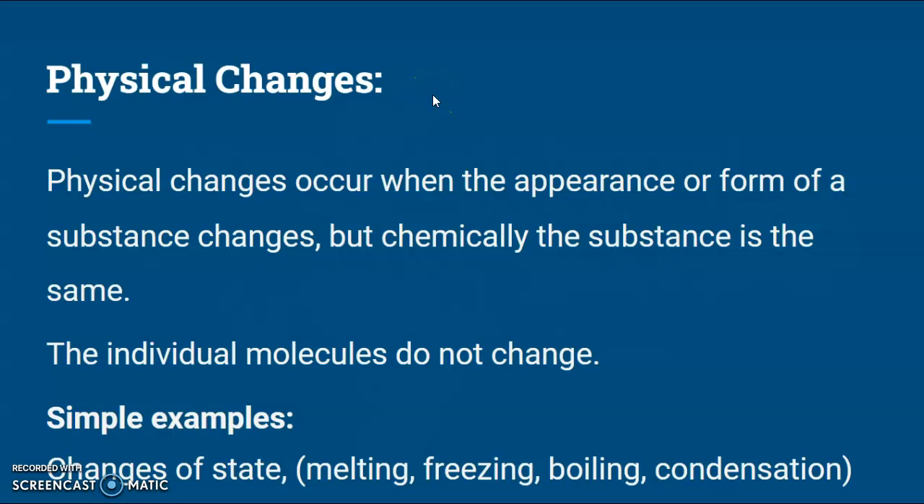Physical changes occur when the appearance or form of a substance changes, but chemically the substance is the same. We are not changing the molecules. We are not making something new. We are literally just changing the way that it looks or feels. So simple examples may be changing the state of matter. So we could melt something, we could freeze something, we could boil it, we could condense it, we could also cut it into smaller pieces.